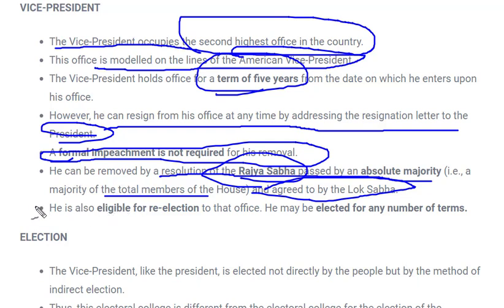And there is an important fact over here: the Vice President is eligible for re-election. It's not that once someone has become Vice President, he cannot apply for Vice President again. He may be elected any number of times.